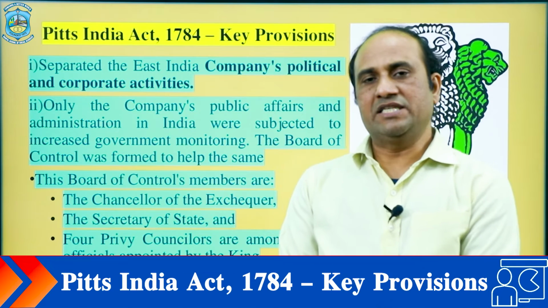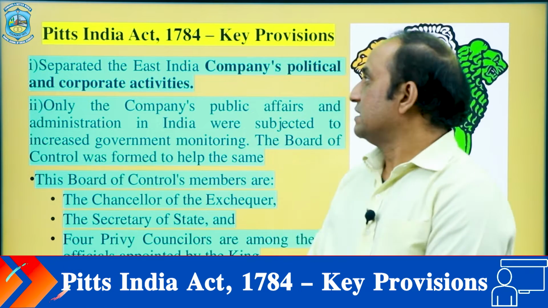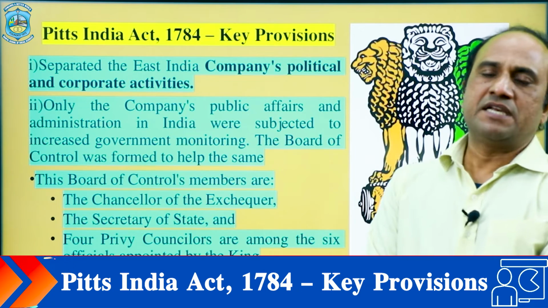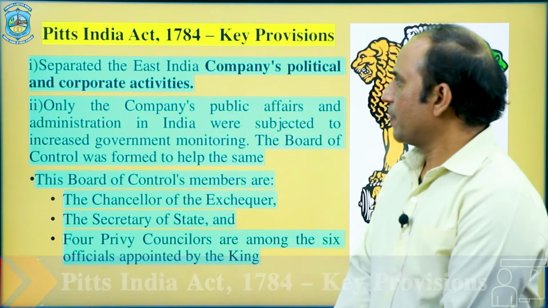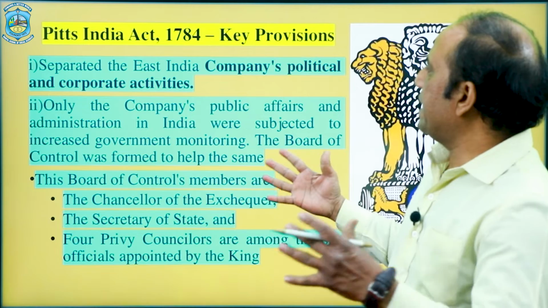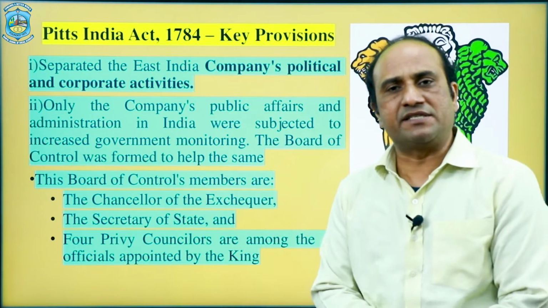Now in this slide, we are going to discuss the prominent part of this topic, that is the key provisions of the Pitt's India Act 1784. The first provision tells us to separate the East India Company's political and corporate activities.